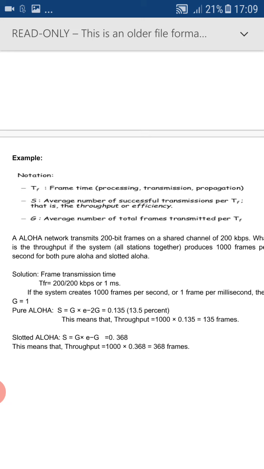Let us assume that instead of 1000 frames, you have 500 frames. Then for 1 millisecond, you will get the G value as half. If the number of frames is 250, then the G value would be 1 by 4.